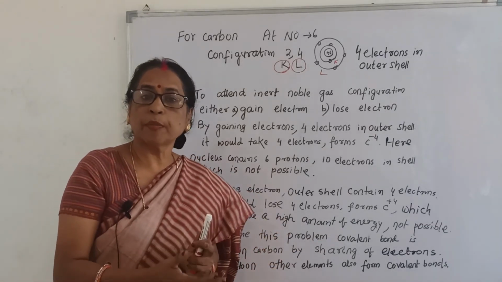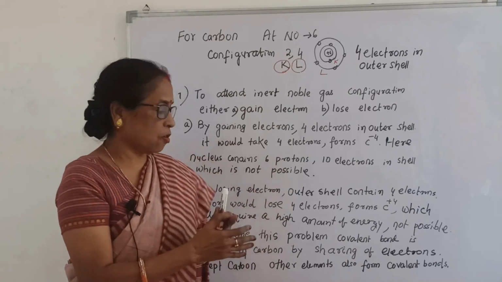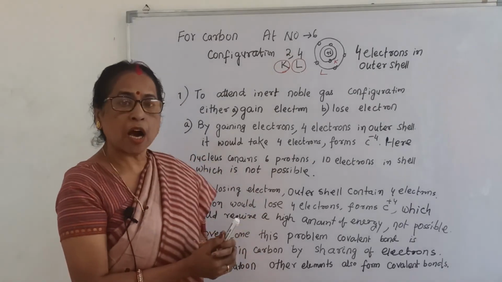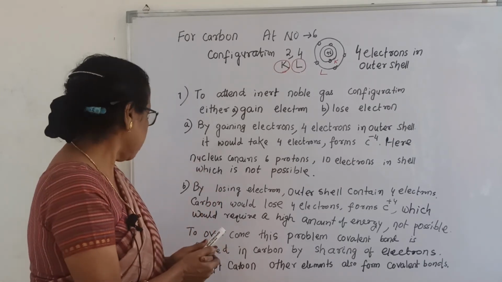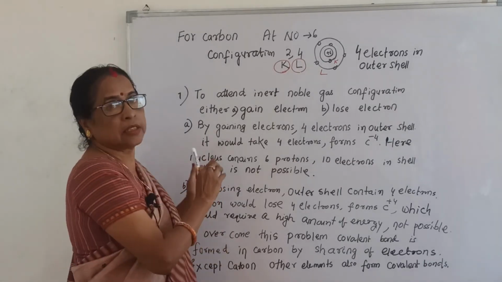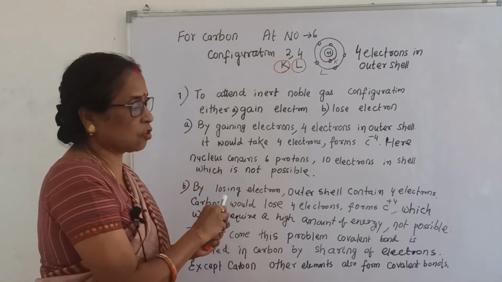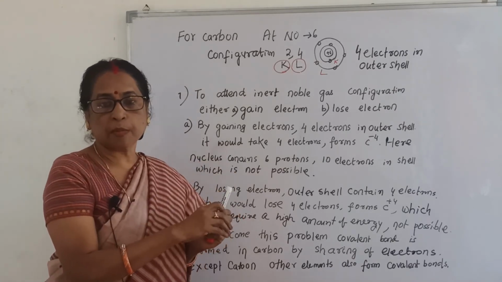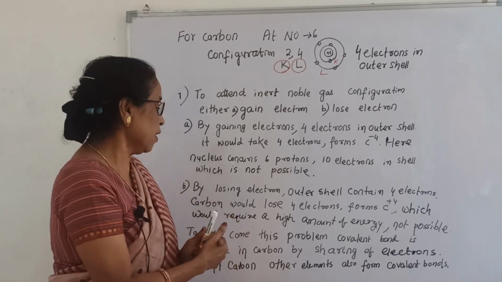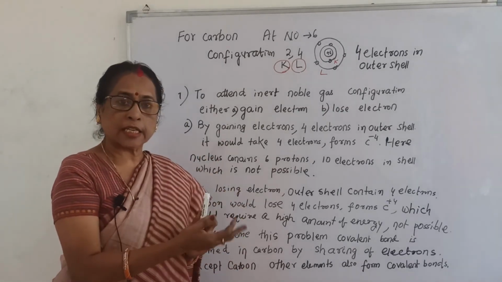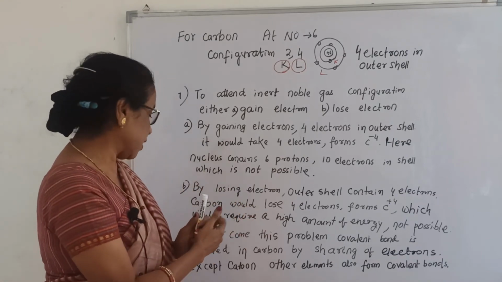You know covalent bond means sharing of electrons. So it is only possible for carbon by sharing of electrons, which forms covalent bonds. That means losing and gaining electrons is not possible for carbon. Carbon forms covalent bonds by sharing electrons. Next we will see how the sharing of electrons takes place.